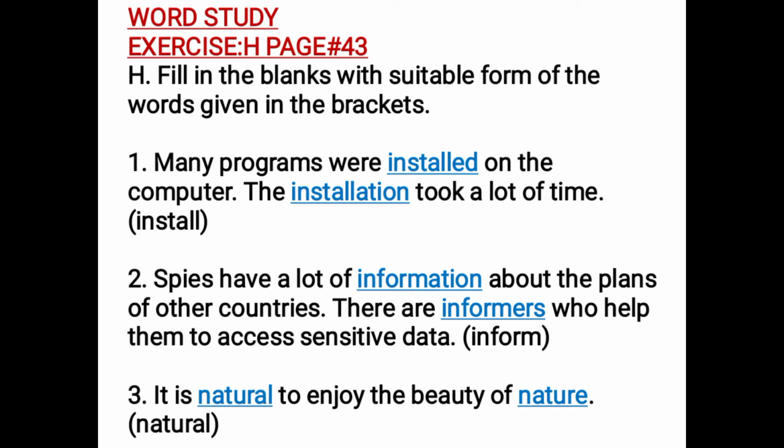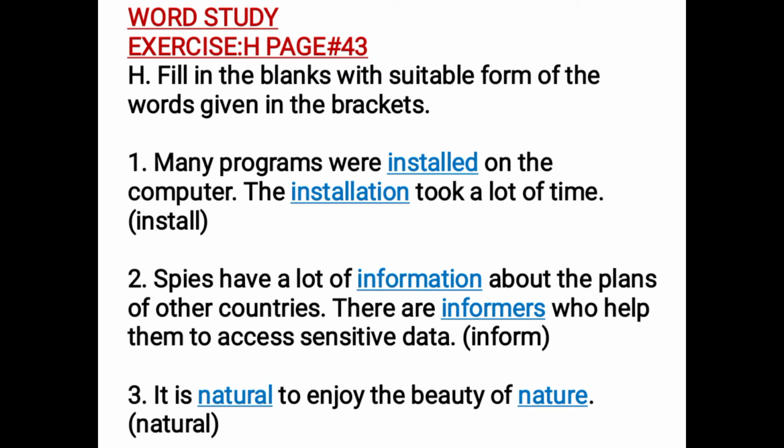Now, spies have a lot of dash about the plans of the other countries. Spies are the people who are detectives, and they keep knowledge and information about people and things and countries. So spies have a lot of dash about the plans of other countries. Here we are talking about the thing. So when we are talking about the thing, we use the noun. Inform, when changed into noun, it becomes information. So spies have a lot of information about the plans of other countries.